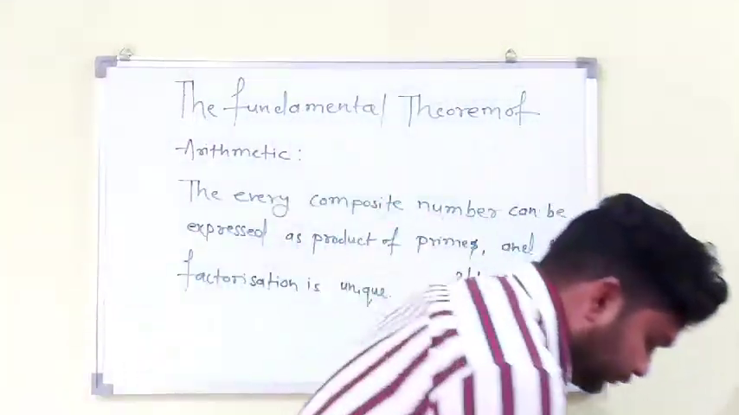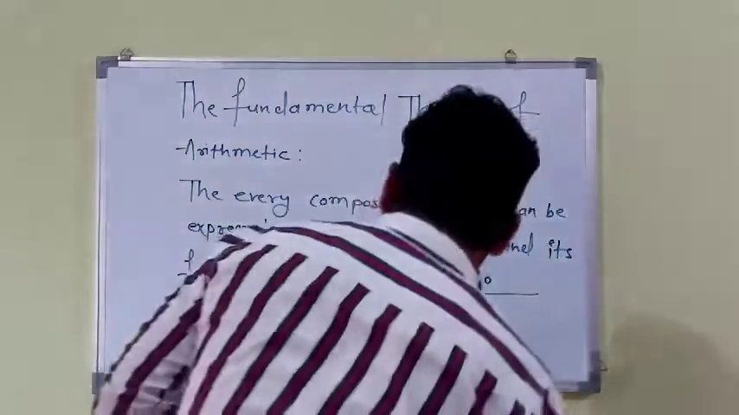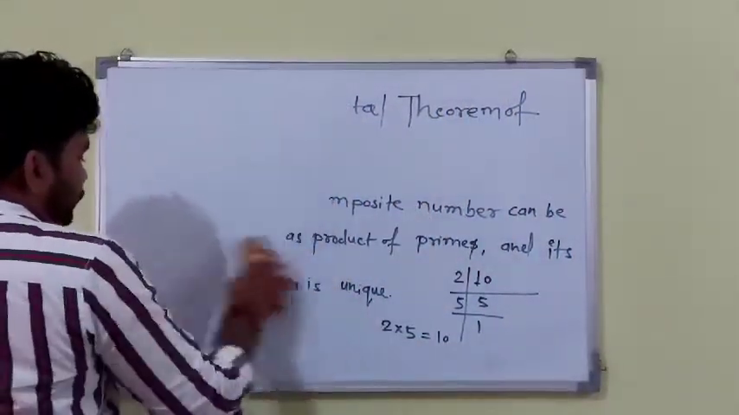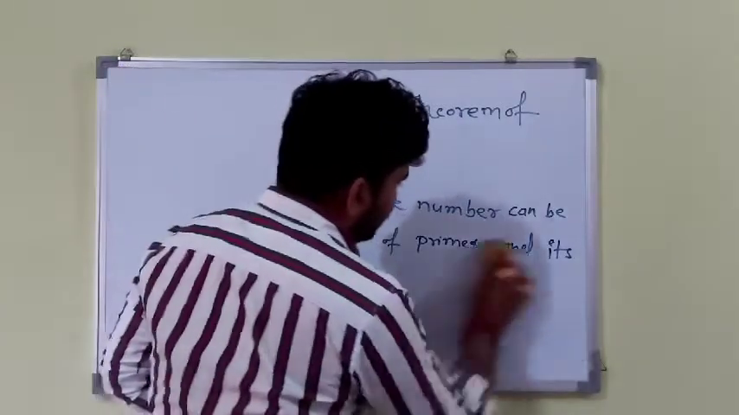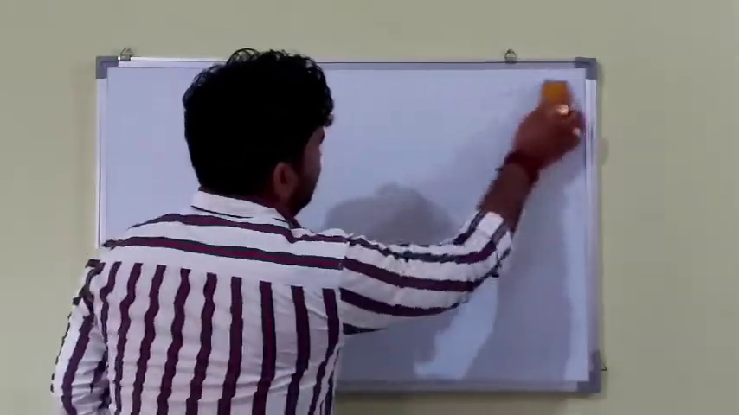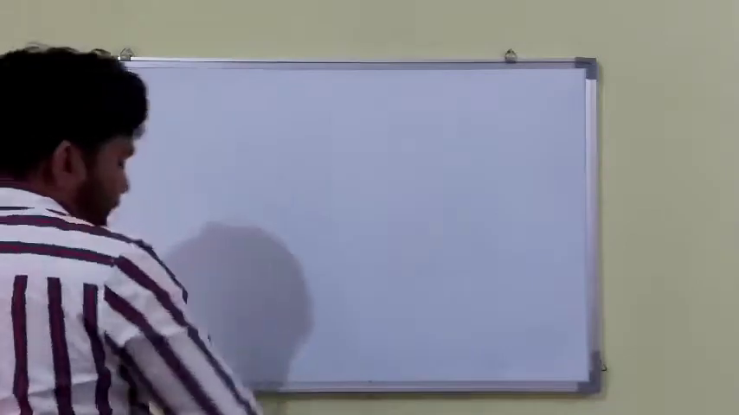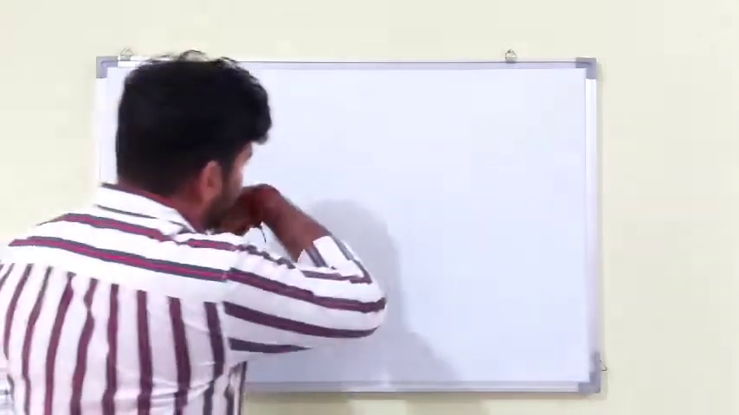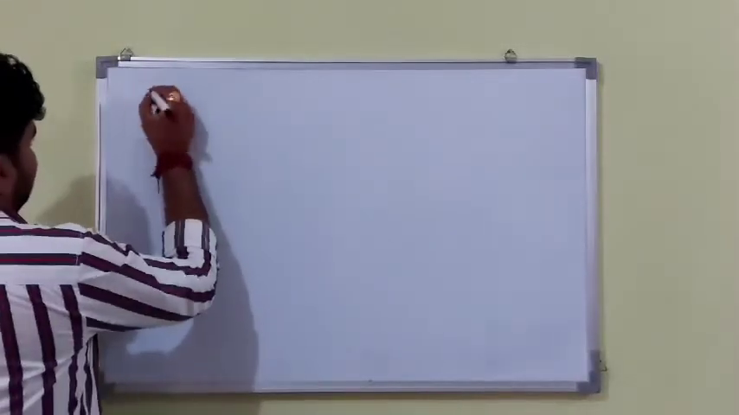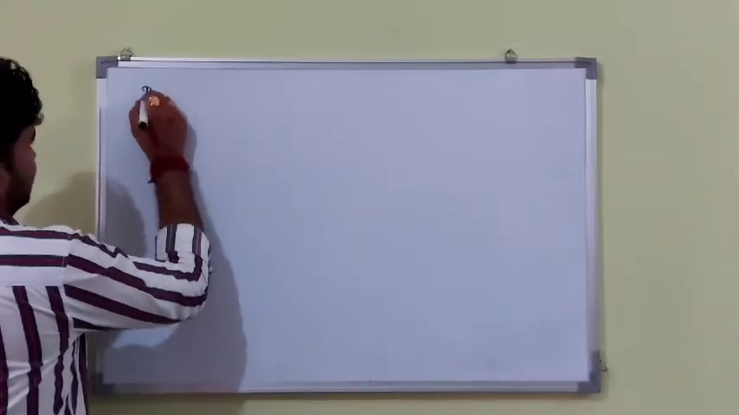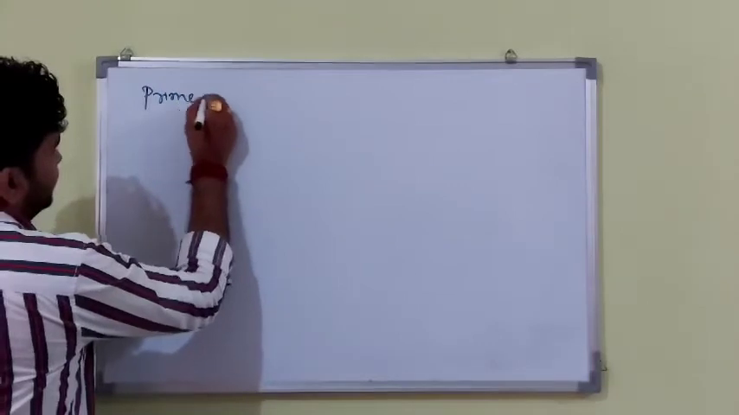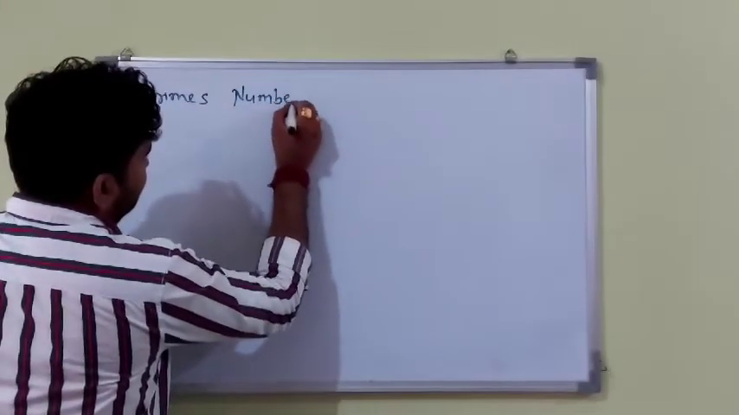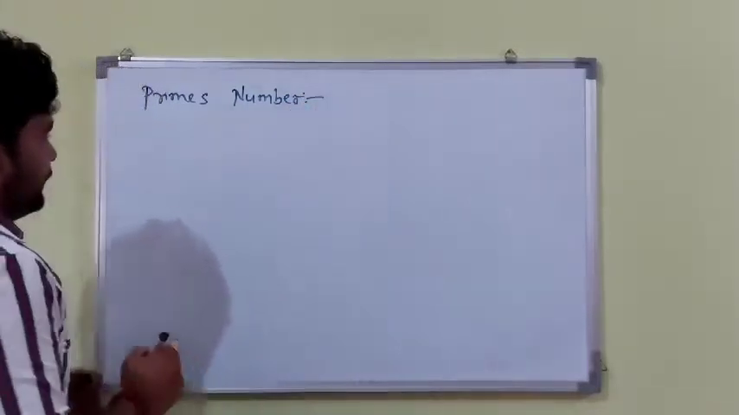You already know about things like composite numbers, what a composite number is and what prime numbers are, but still I will tell you. First, what are prime numbers? Please write it down in your copy. Prime numbers.